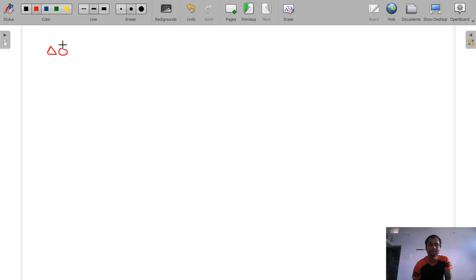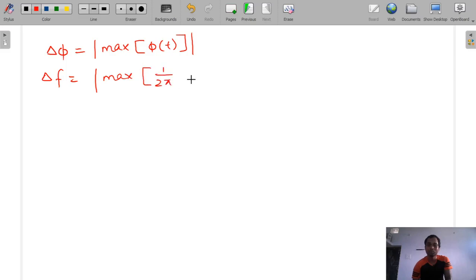So delta phi, this is our maximum phase deviation, that is equal to maximum of phi t. Delta f, that is our maximum frequency deviation, is equal to maximum of 1 by 2 pi d by dt phi t.